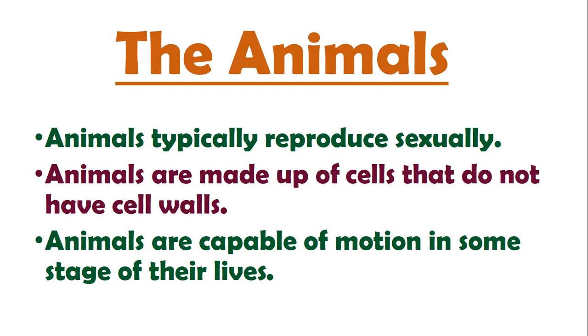And above all, as far as human beings are concerned, they have a highly developed nervous system, while the rest of the animals have a nervous system according to their need. Anyway, this locomotion basically works on the basis of the working of their nervous system. So their nervous system and their power of locomotion basically protect them from the dangers of their immediate environment. So they do not have cell walls, and they didn't mind this, because they have those two very great powers. So animals are capable of motion in some stage of their lives.